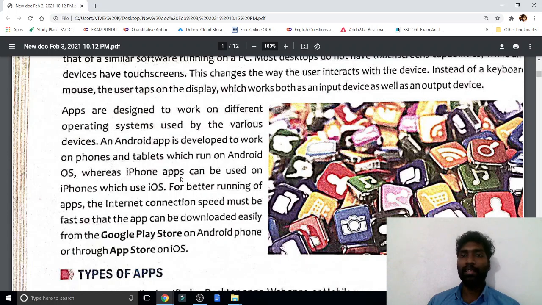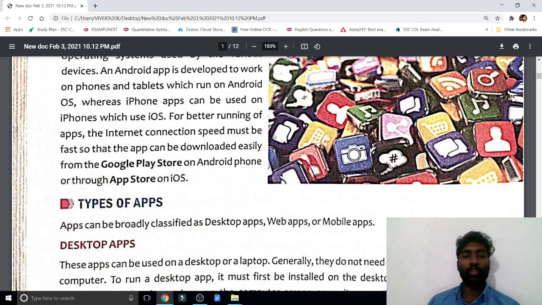What application we run in an Android mobile, we cannot run in an Apple mobile. And what software we install in a MacBook, an Apple laptop, we cannot install in a Windows laptop. This is the thing you should know: both differ.